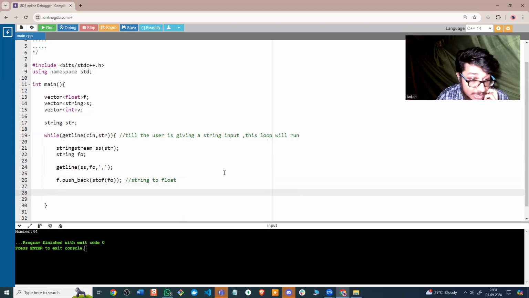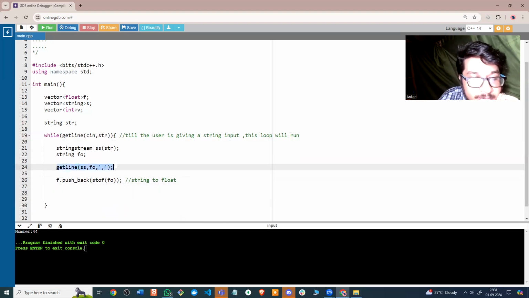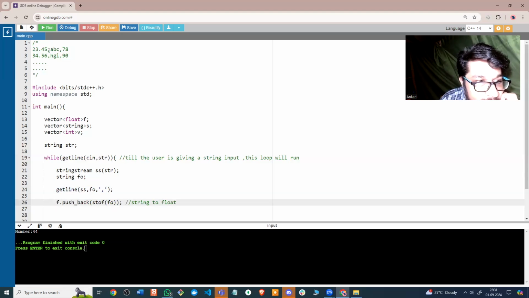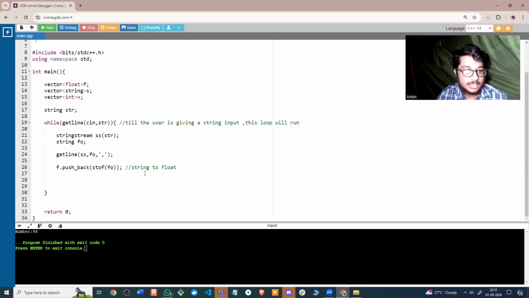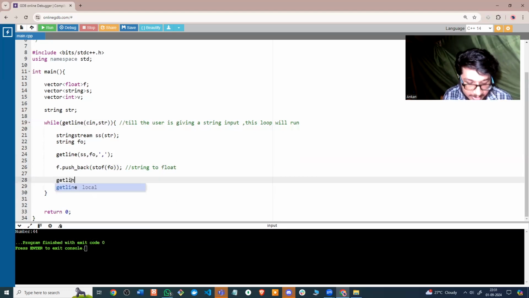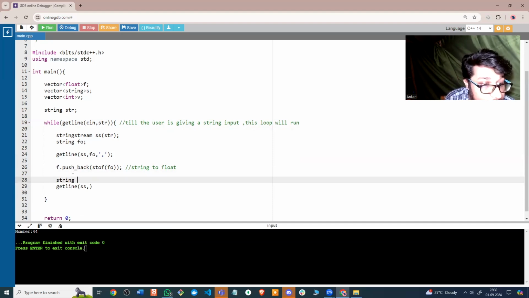So we have already read from the stream up to here, and now the pointer is at A. Again, we have to do the same thing until the next comma comes in. We have to getline again, same thing, SS comma string. So I have to take another string here that we haven't used, let's say SO or something.